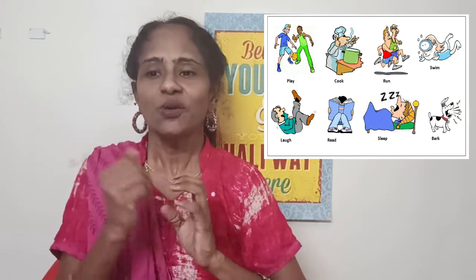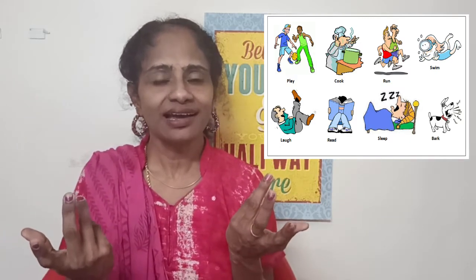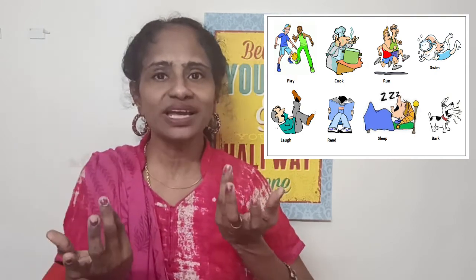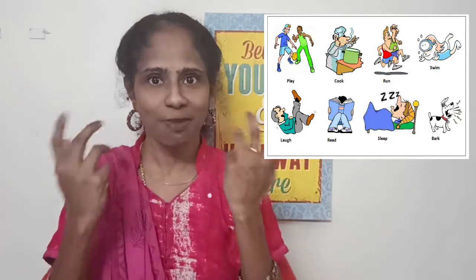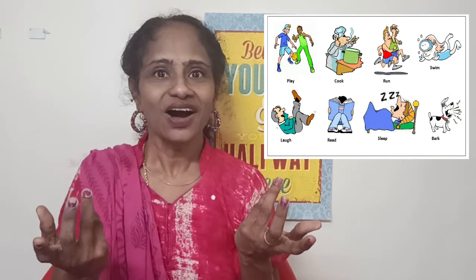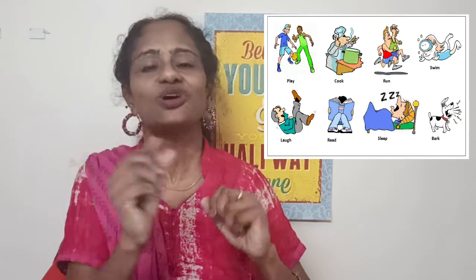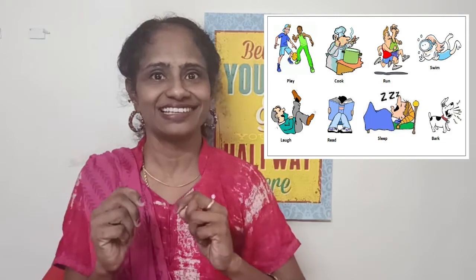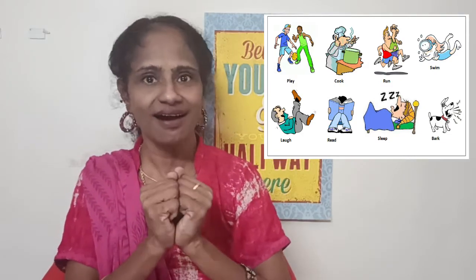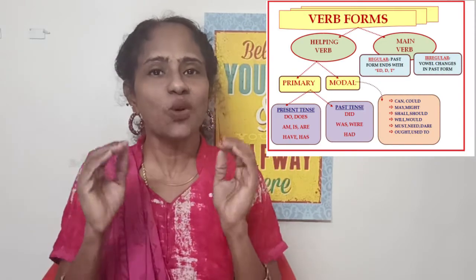For example, if I look at you and I say come, okay, the communication is over. If I look at you and say go, communication is over. When I look at you and say sit, stand, jump, smile, cry, clean, dust, this one word is called the verb. One word has the power of a big sentence, and that is the reason verb is called the heart of the sentence. This one slide that I am showing you is more than enough for you to have a complete understanding of verb.